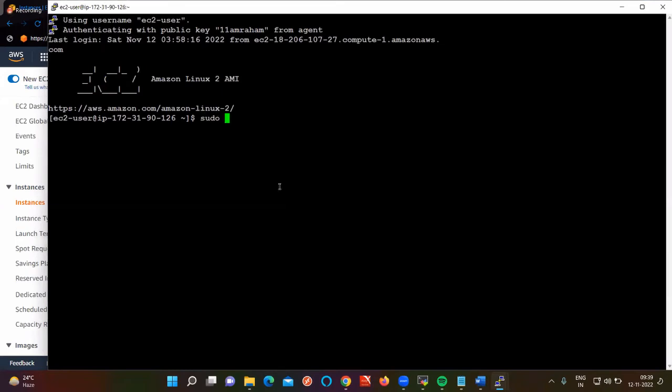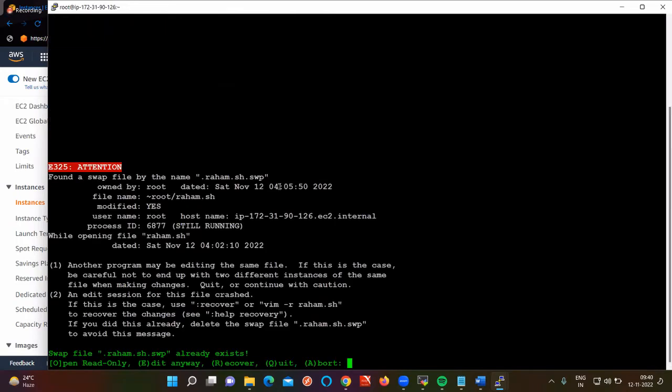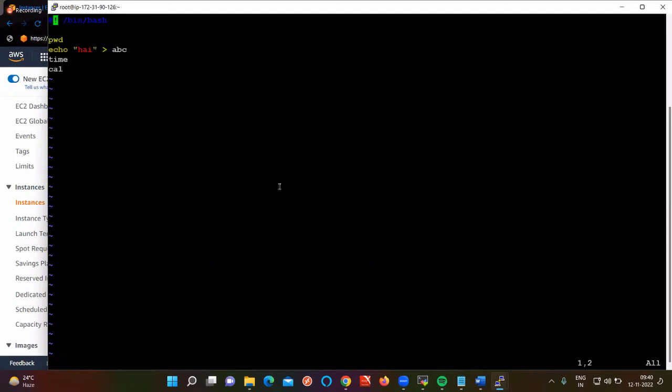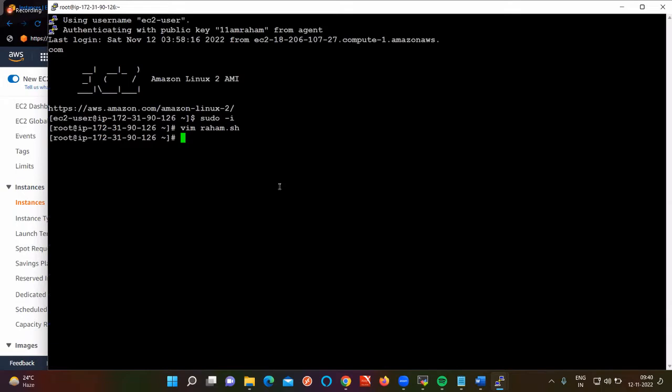So give the sudo -i command and give vim raham.sh. Here, let me do one thing. If we do it like this, it is only going to throw an error. There you have modified it, but you haven't changed it there. But here you are opening it again, right? So you will get that only. Let me create one more file, rm -rf *.